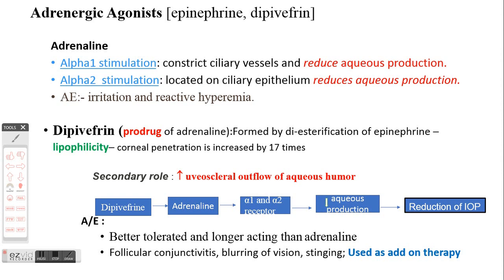So it reduces the aqueous production by acting on alpha 1 and alpha 2 receptors, and it also increases the uveoscleral outflow. Compared to adrenaline, dipivefrin is better tolerated, but still it can lead to certain side effects such as follicular conjunctivitis, blurring of vision, stinging. So it is advisable that these drugs should only be used as an add-on therapy.